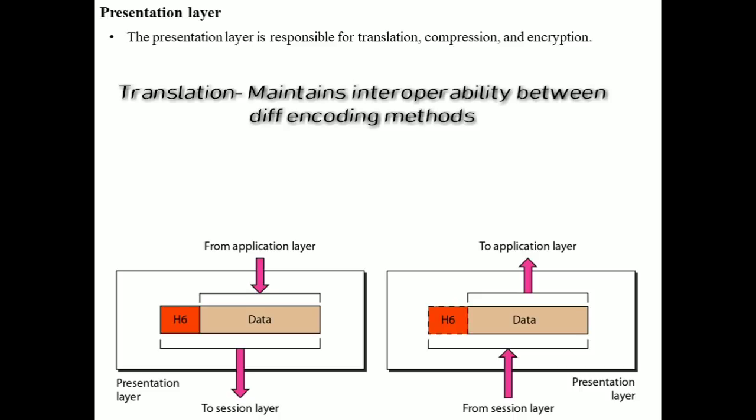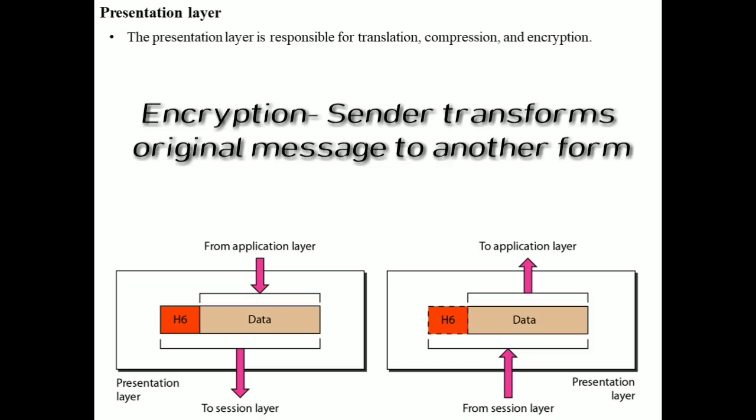The next one is encryption. To carry sensitive information, the system must be able to ensure privacy. Encryption means the sender transforms the original message to another form and sends the resulting message over the network, and at the receiver decryption takes place.